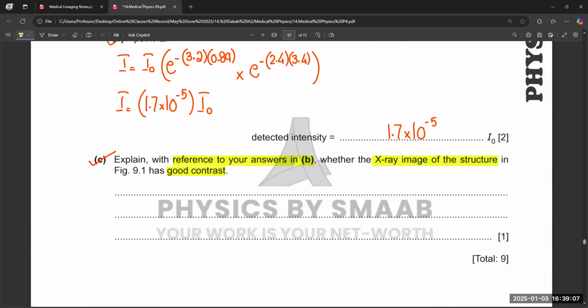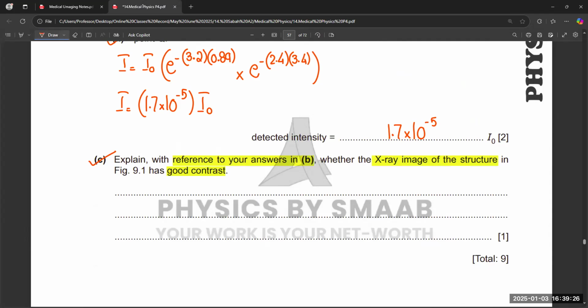Yes. So how do we answer this part? If we want to write down the answer, what reference do we use?